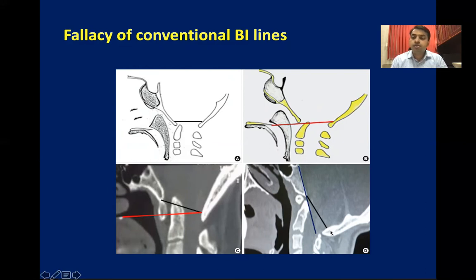And another issue is basilar invagination is a congenital anomaly in which the embryological etiology is occipital hypoplasia. So it means in every case, the position of Basion and Opisthion remains variable. So to precisely diagnose the BI based on this variable and inaccurate Basion and Opisthion is a fallacy. To precisely diagnose the BI, we need two fixed points which do not get affected by the development of the occiput and BI.